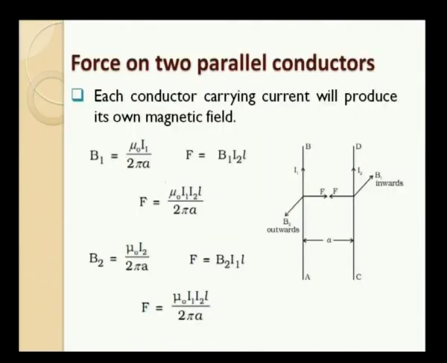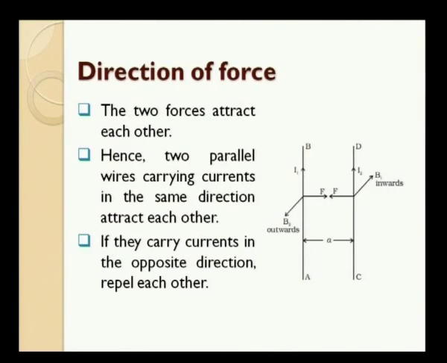Now, direction we need to take into account. Let us take another picture and try to understand what is the direction of the force. In this case it is an attractive force. The wire AB is experiencing force to the right. Similarly, CD is also experiencing force to the left. So, it is a mutual force, they attract each other. Hence, two parallel wires carrying currents in the same direction attract each other.